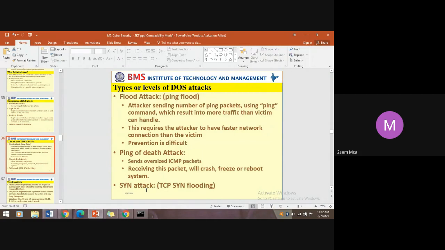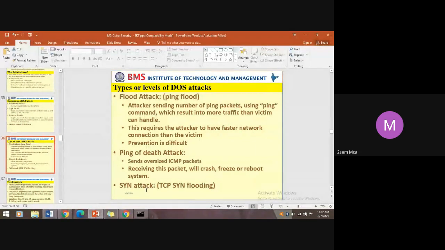This is termed a ping flood or flood attack. This requires the attacker to have a faster network connection than the victim. Then prevention is difficult. So if you are an attacker, you need high-speed internet to attack.